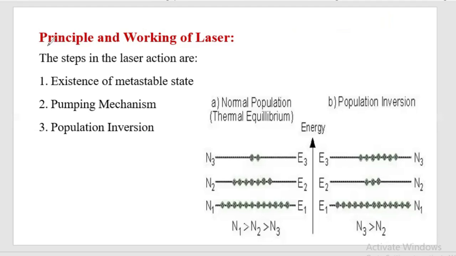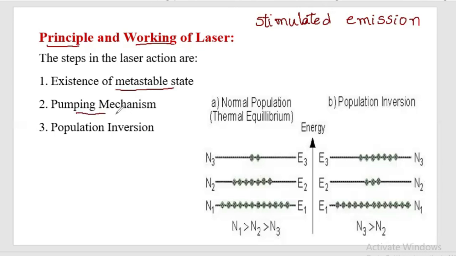Hello students, the next topic in this laser unit is principle and working of laser. To get laser light, we know that stimulated emission is necessary. So to get this stimulated emission of radiation, we still need some more things in the laser medium. Let us see what they are. Some of them are existence of a metastable state, suitable pumping mechanism, population inversion, energy level system, and resonating cavity, etc. Let us see them one by one in detail.